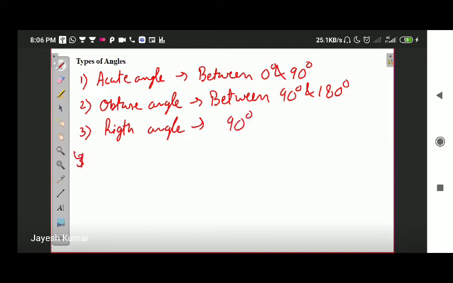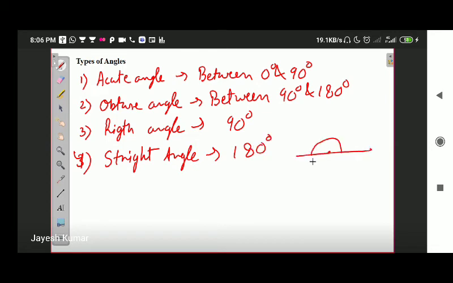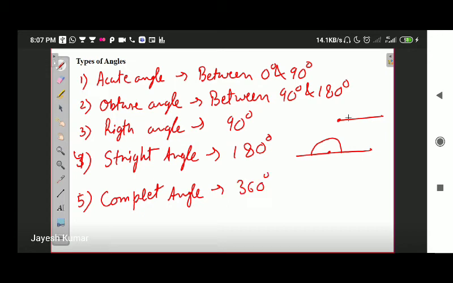Fourth, the straight angle. What is a straight angle? It is an angle of 180 degree. This right here is a straight angle. You can also say that 0 is a straight angle. Fifth, the complete angle. A complete angle is 360 degree. Apart from this, there is one more that you need to remember, that is called the reflex angle.